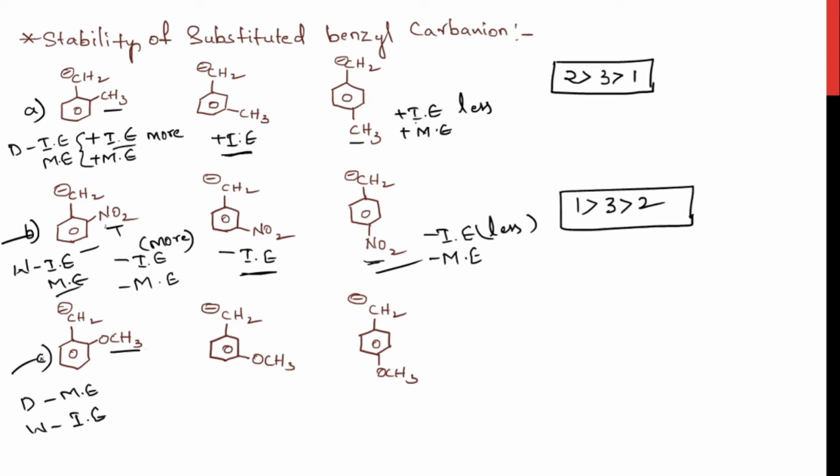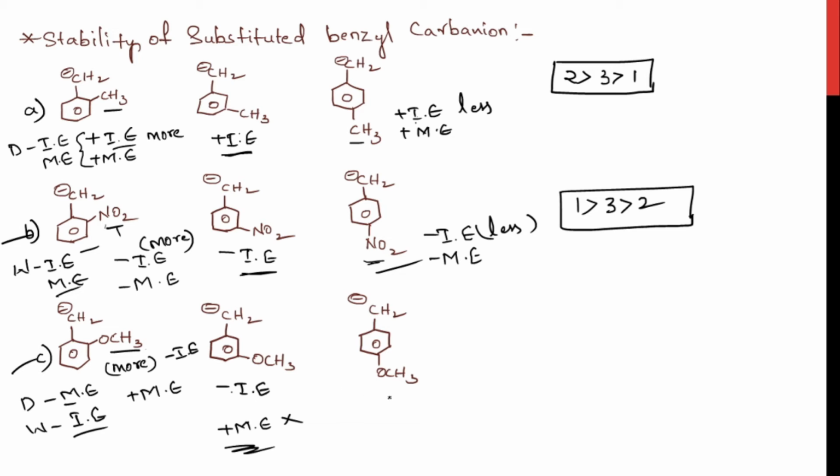And coming to the C-type substitution, methoxy group is donating the electrons through mesomeric effect and withdrawing the electrons through negative inductive effect. So due to the presence of methoxy group at ortho position, it would show more intense negative inductive effect, right? It is withdrawing the electrons more intensively, more strongly, and the positive mesomeric effect is there, right? This particular structure also has a negative inductive effect, but the intensity is less compared to the first molecule because the distance has been increased and there would be no positive mesomeric effect. So you can't see a donation in this molecule, you can see only the withdrawing nature, right?